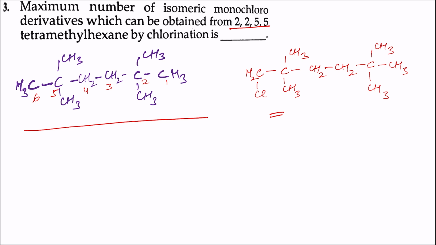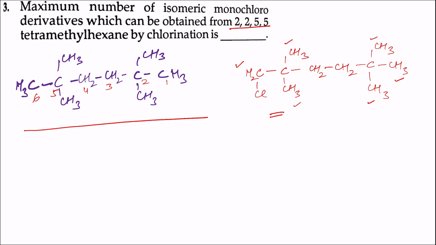Now whether one hydrogen of this methyl group gets substituted by chlorine, or these two methyl groups present on the fifth carbon atom, or the methyl groups present on the second carbon atom, the product is the same. So this is one of the isomers.